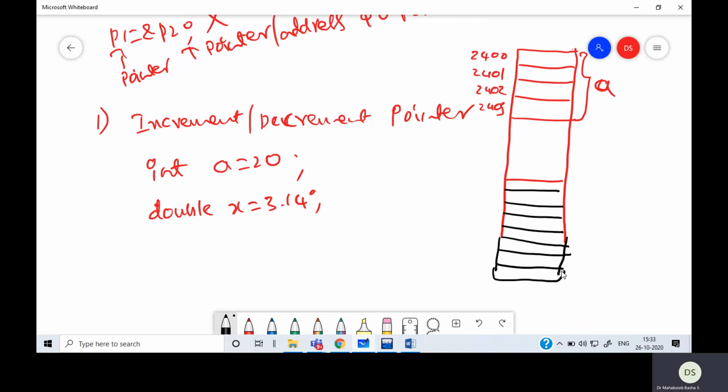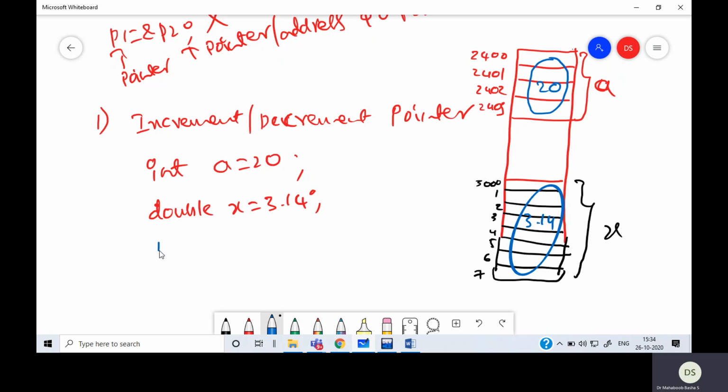I'll assume this is 3000, then 3001, and so on up to 3007. So totally 8 bytes are occupied by x. This 20 is stored in all these locations together, and 3.14 is stored in all these 8 together.